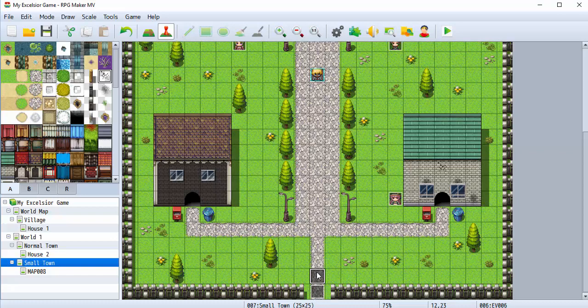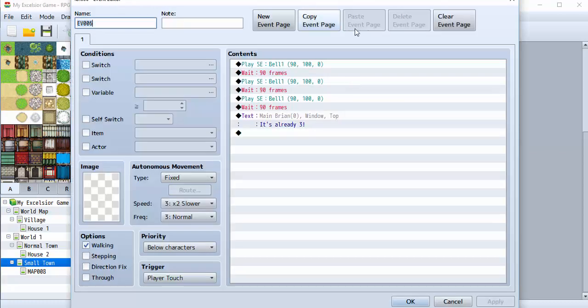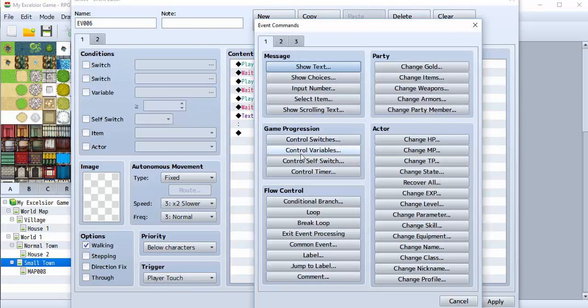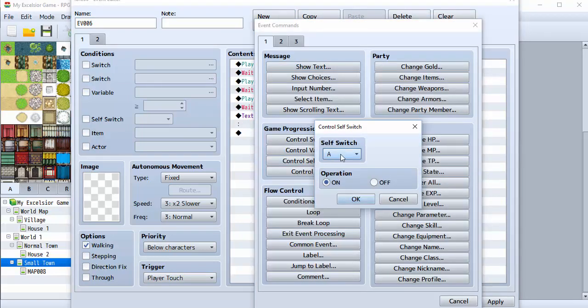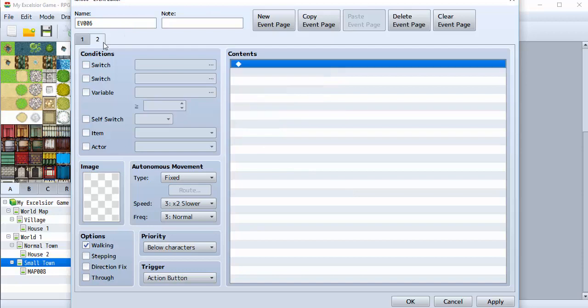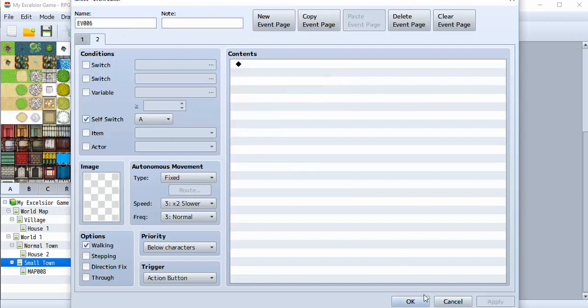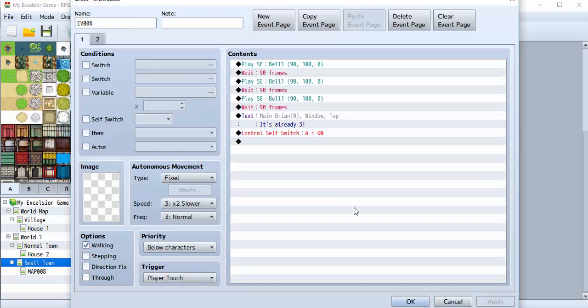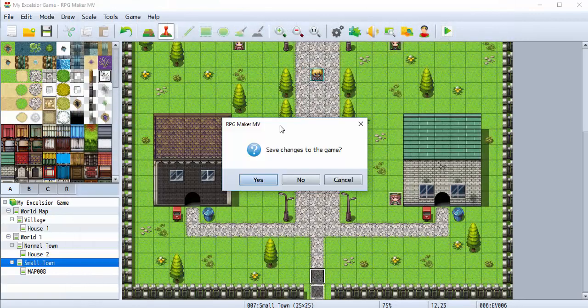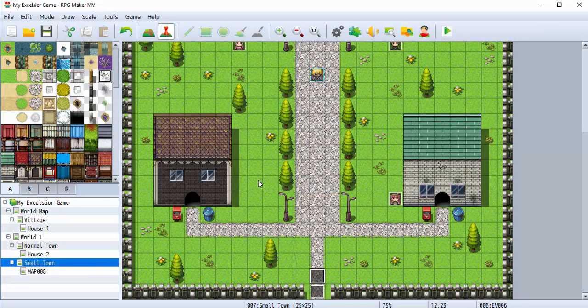Okay, there's no switch that's going to turn this off, but I might as well make one, do that real fast. This is not a big thing in the game that needs its own named switch. Okay, so make sure we're on player touch. Boom, boom, yes.